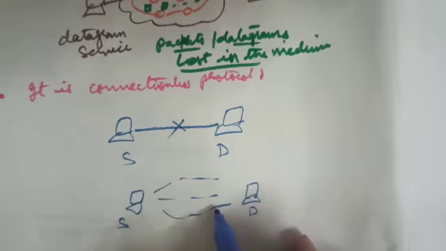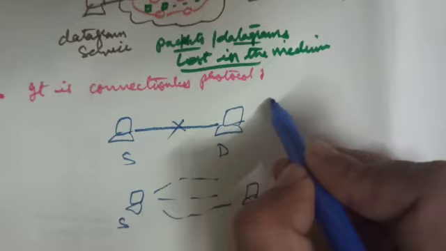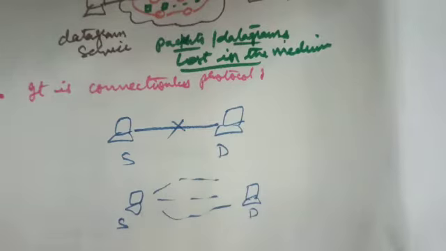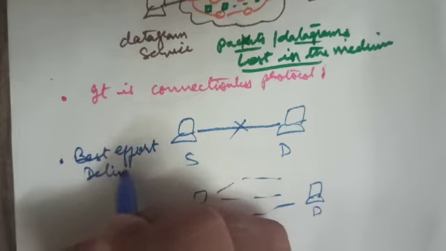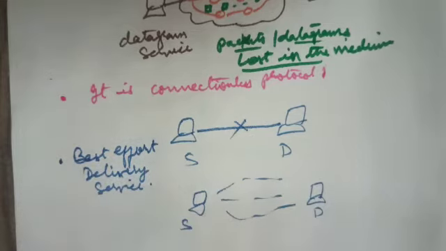And as it is connectionless, it does not ensure that all packets are delivered to the destination. And thus the service provided by IP is called the best effort service or best effort delivery. IP provides best effort delivery service. Means it tries its best.